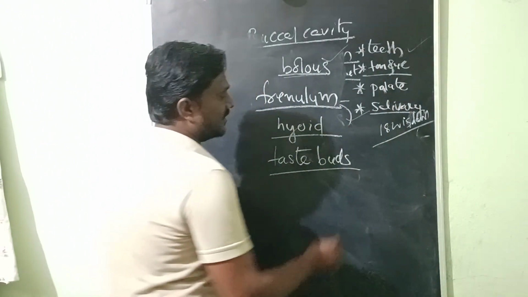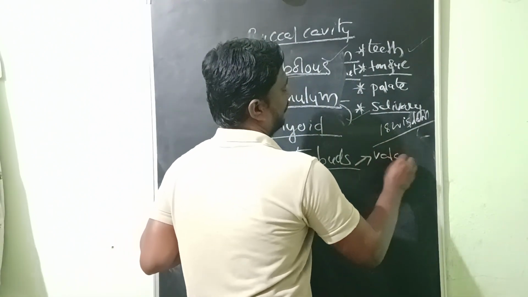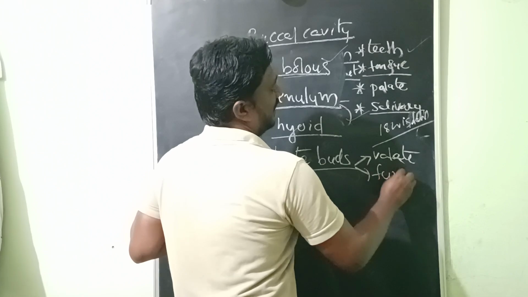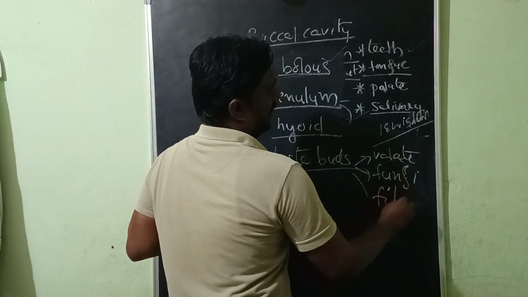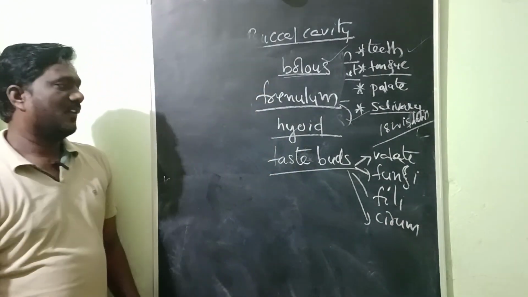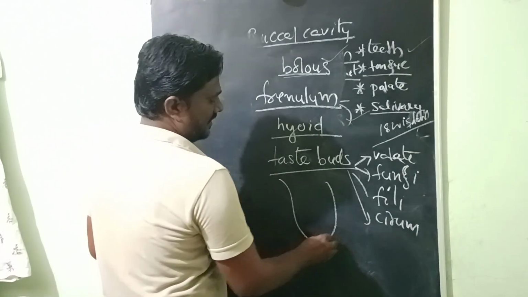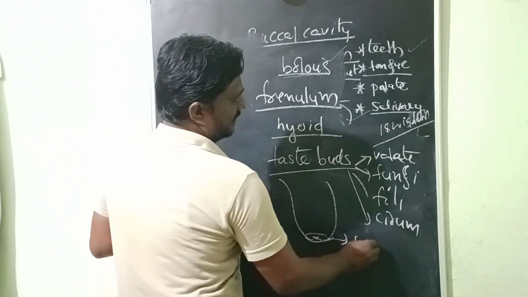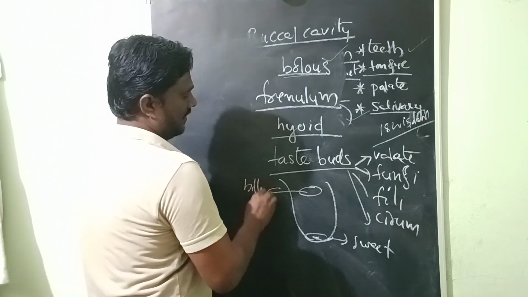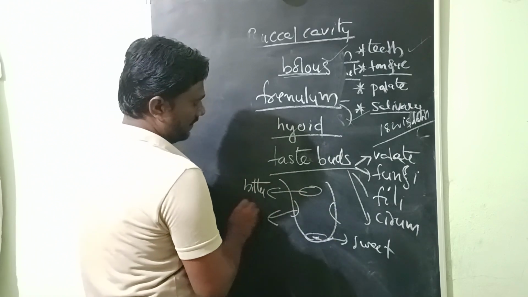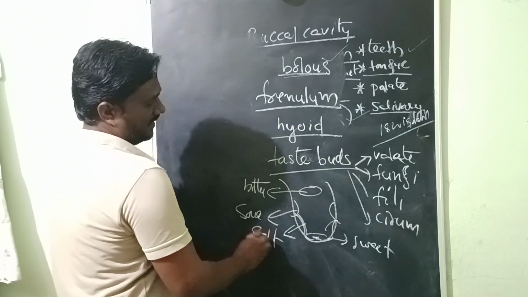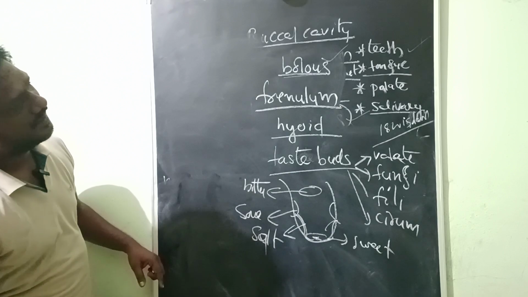Four types of taste buds are present. Those are the valid taste buds, fungiform taste buds, filiform taste buds, circumvallate. When you take this tongue, these are the sweet, identify the taste buds. Last one is the bitter. These are the sour. These are the salt. This is about the tongue.